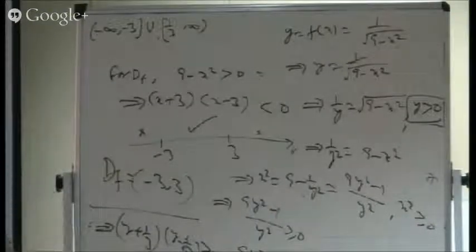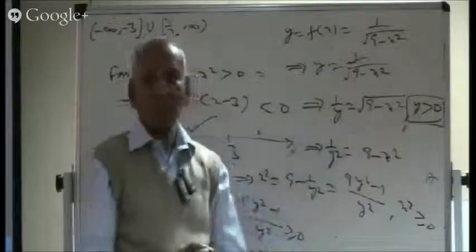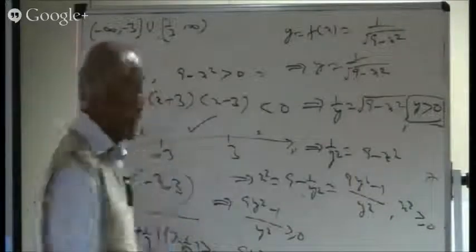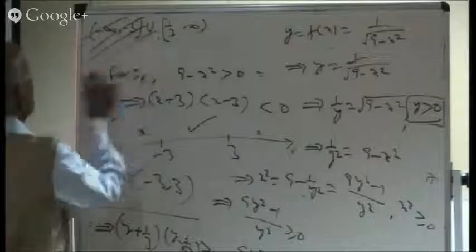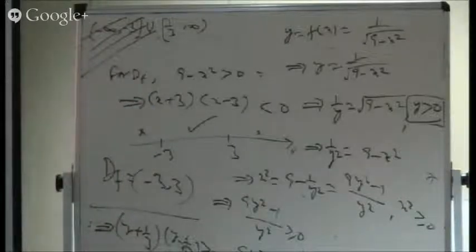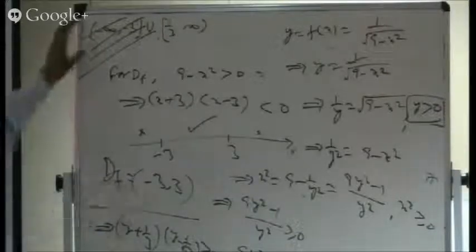But before squaring, you must ensure what was required. So y should be greater than 0. And now if we keep that premise, y should be greater than 0, so that means they are not going to be the part of the range. This is not the part of the range, because y is greater than 0. Only this much. Or otherwise there was no problem.